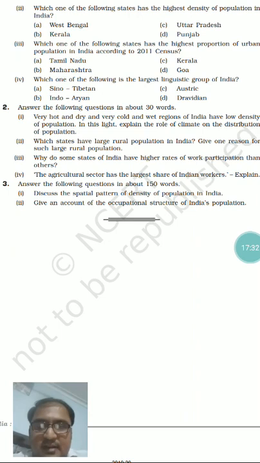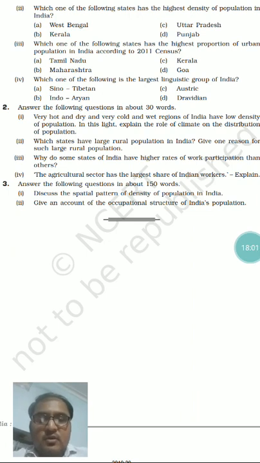Discuss the spatial pattern of density of population in India. This is already discussed many a time. Spatial pattern means area-wise, region-wise. So you need to draw the pattern, draw a map. You need to show the pattern from west to east or north to south, coastal regions, interior of the land, North Indian plains, mountainous region, hilly region.